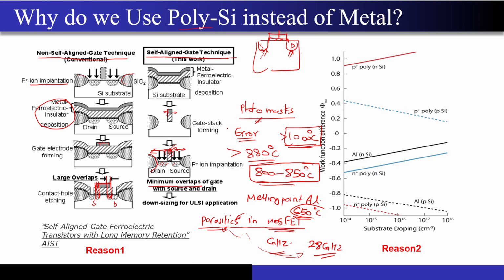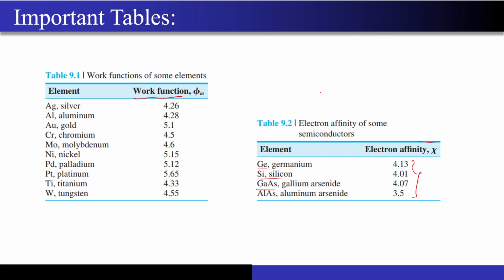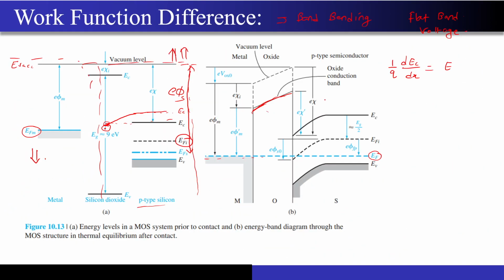First of all, you can control the doping of this material. You have all the things with you to control the doping of this material. So you can modify the value of phi-m. And why can you modify it? Because in the previous slides we have seen this EFM, the difference between the vacuum and Fermi level. If you change the doping, then the difference between EC and EF will be visible to you. Currently they are overlapping completely. If EF and EC are overlapping, that's why you are not able to see any difference over here.